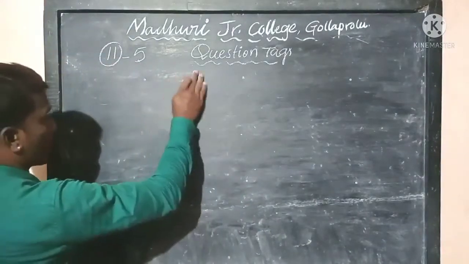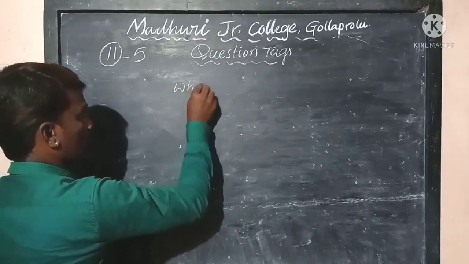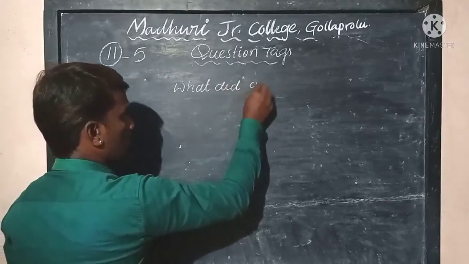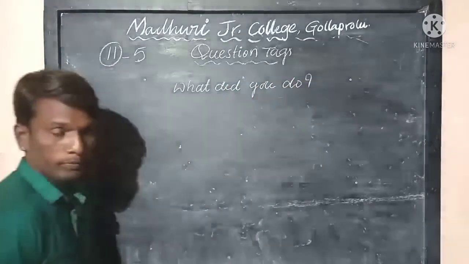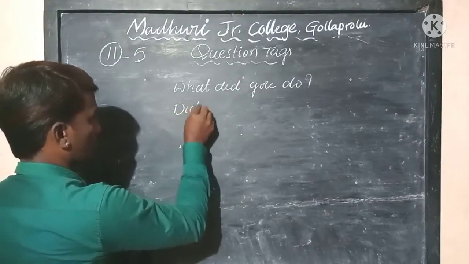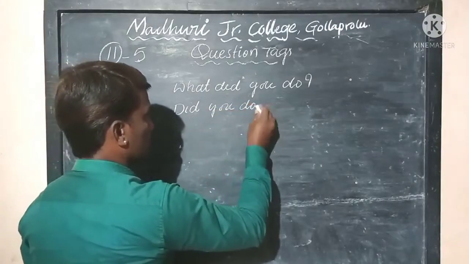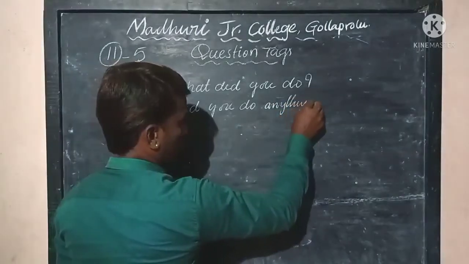For example, see: What did you do? And another example: Did you do anything?